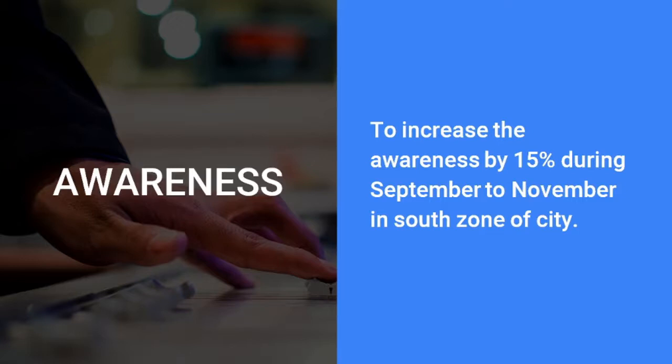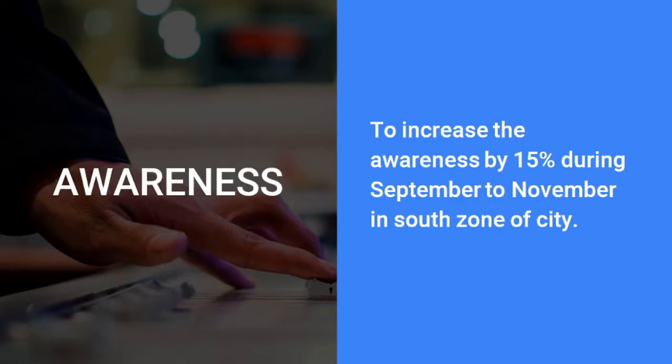The objective should be specific and measurable. So: to increase the awareness by 15% during September to November in the south zone of the city. This is a really specific objective where a problem is given a solution, where we try to increase the awareness by which we can increase the sales. That is what we are trying to solve here. Okay. So it is measurable. How it can be measured, I will tell you in the future slides.